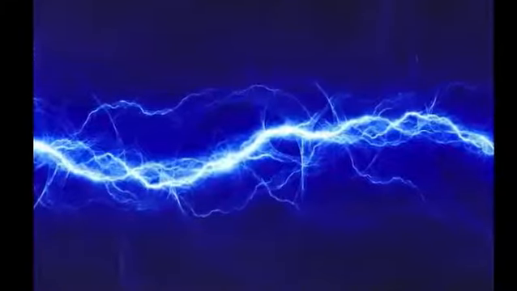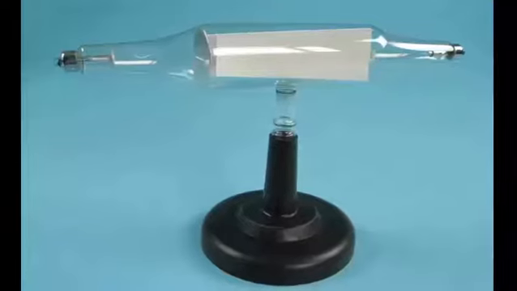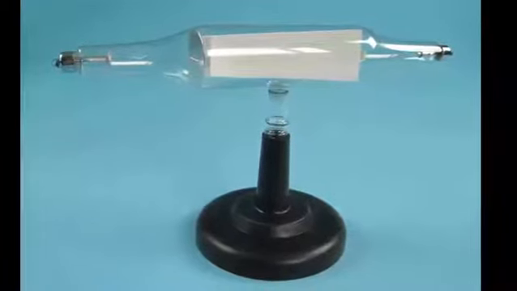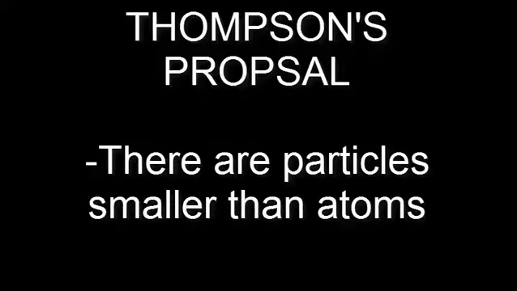J.J. Thomson. He discovered that there are smaller particles inside an atom. They are called corpuscles. He discovered this when he was experimenting with currents of electricity inside empty glass tubes. He was investigating a long-standing puzzle known as cathode rays. His experiments prompted him to make a bold proposal. These mysterious rays are streams of particles much smaller than atoms. They are in fact minuscule pieces of atoms.